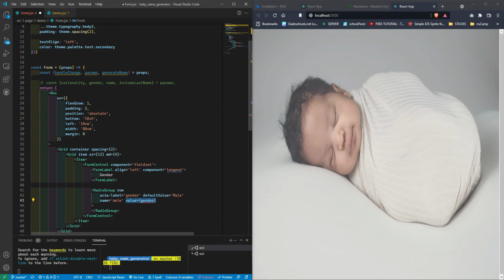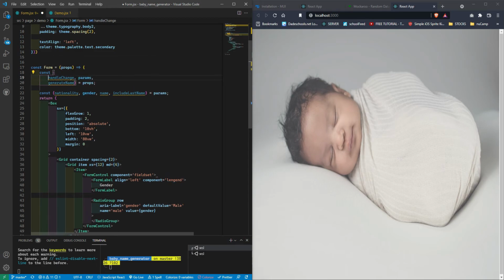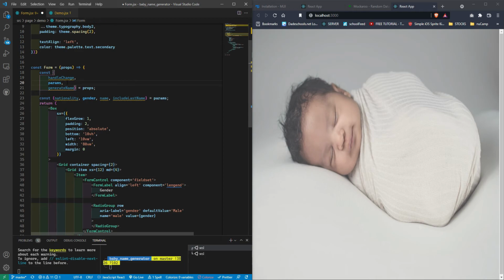But as we know, because we haven't defined it, actually, you know what? Let's do it like this. This is a little trick. We're gonna do params equal to an empty object.